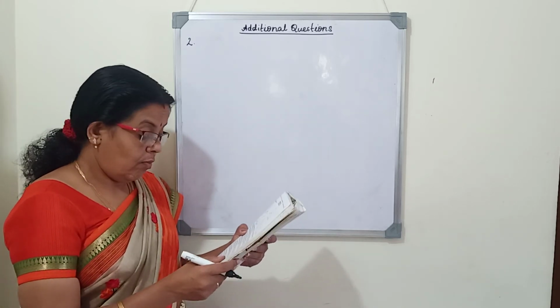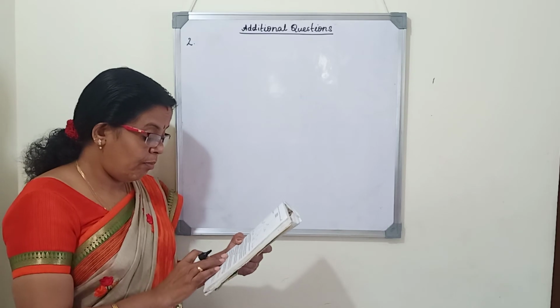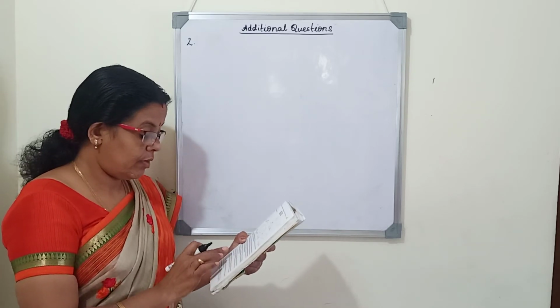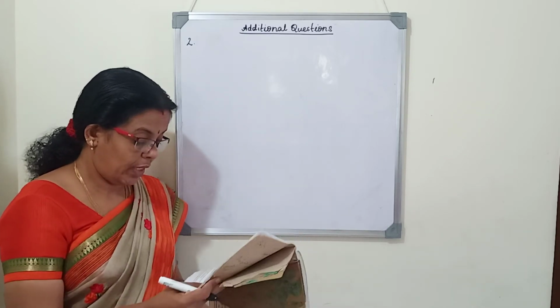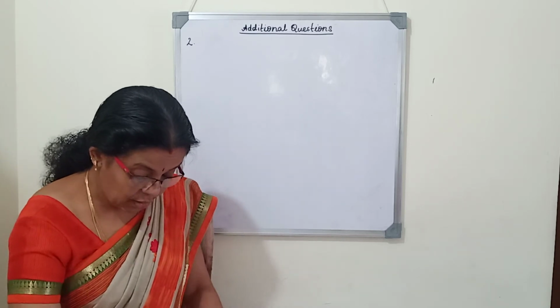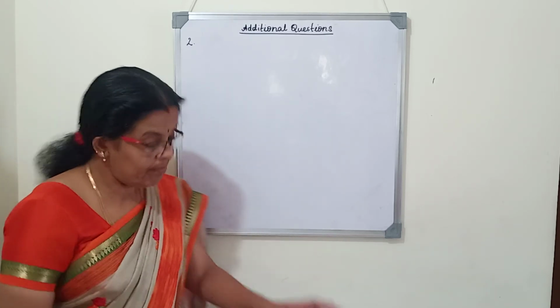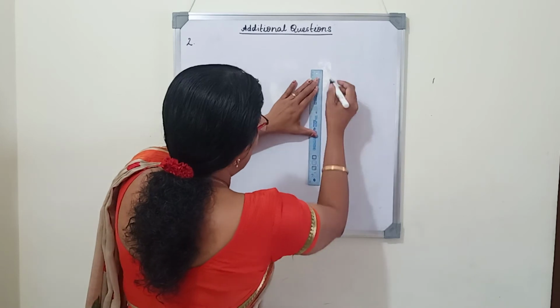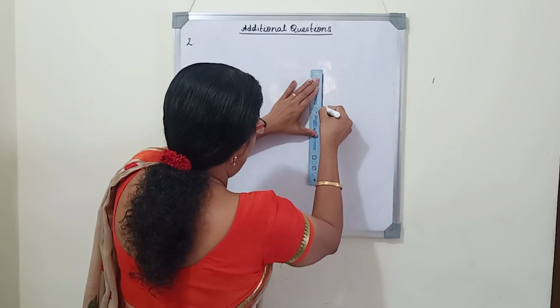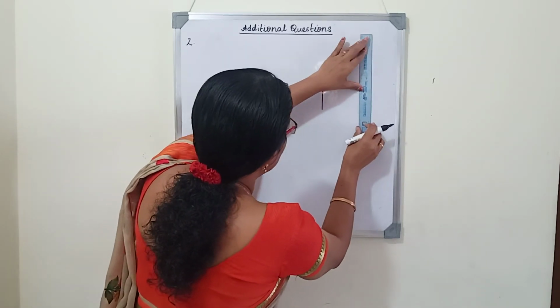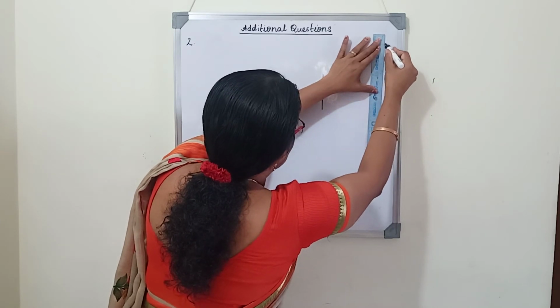So, one person is standing at the top of a building and looking at the top of the cliff. The angle of elevation of the top of a cliff as seen from the top and bottom of a building. So, here there is a building and here there is a cliff.